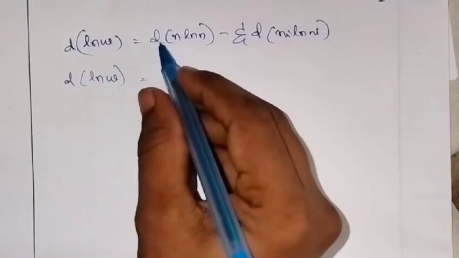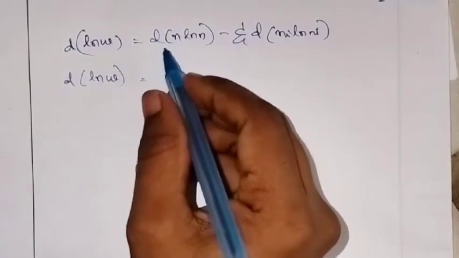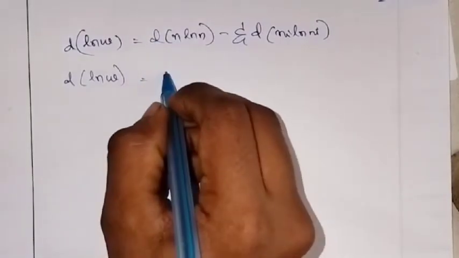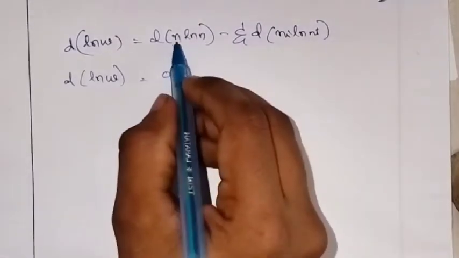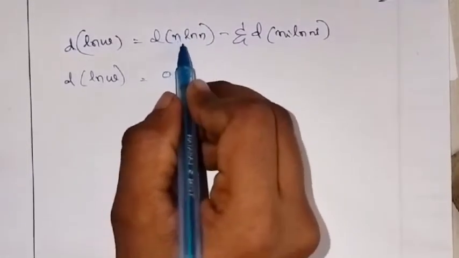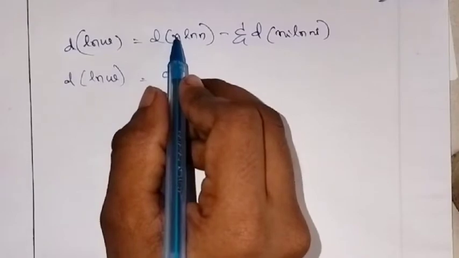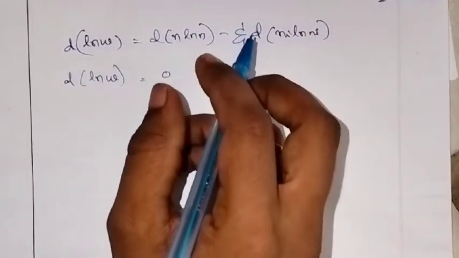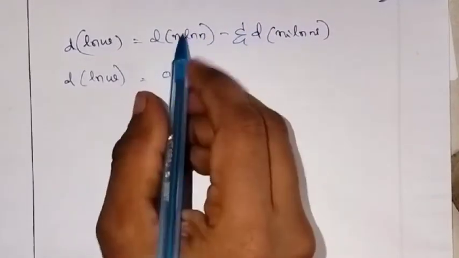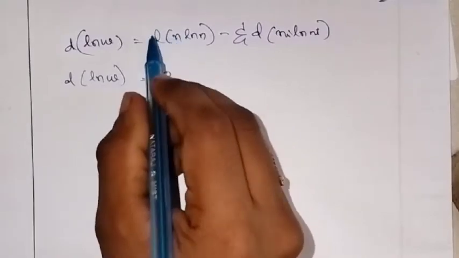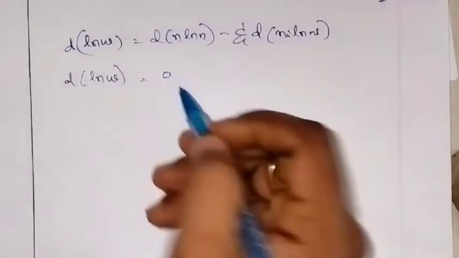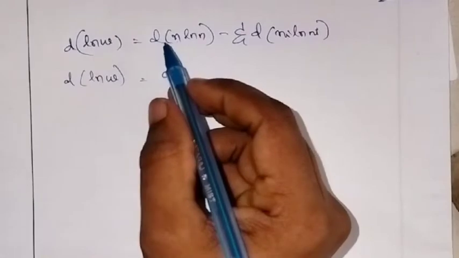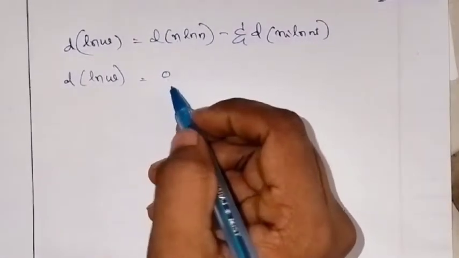Here, what is the differentiation of N ln N? The differentiation of N ln N is 0. Why? Because N is nothing but the total number of particles. The total number of particles we already considered to be a constant, right? So whenever you have a constant, the differentiation of that constant will be 0. The differentiation of a constant is always equal to 0.